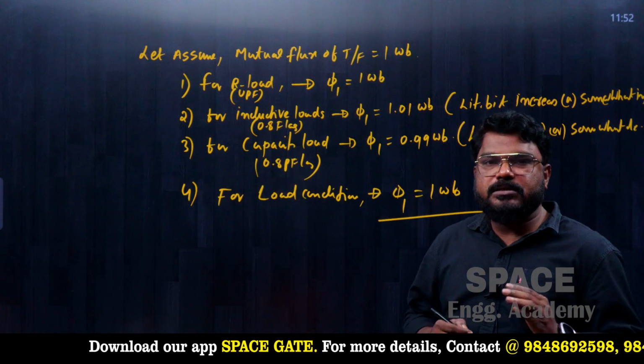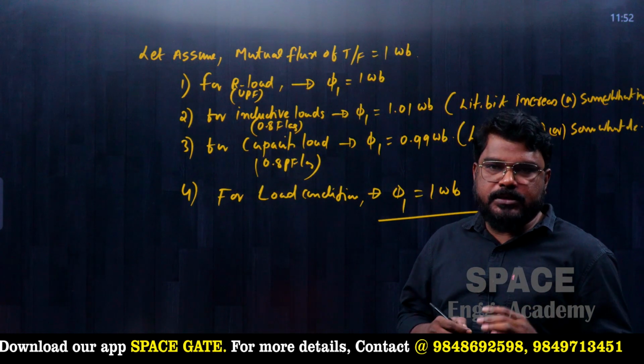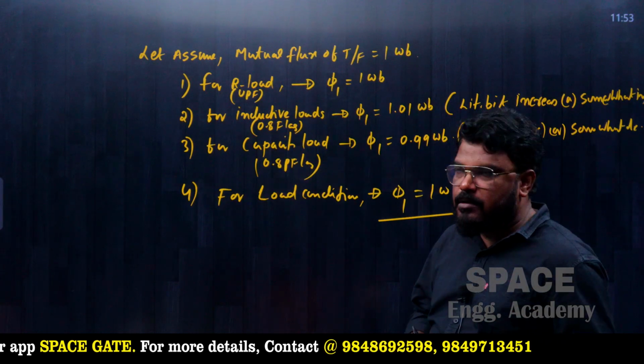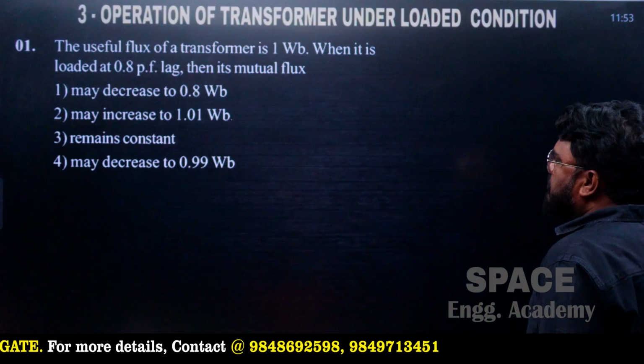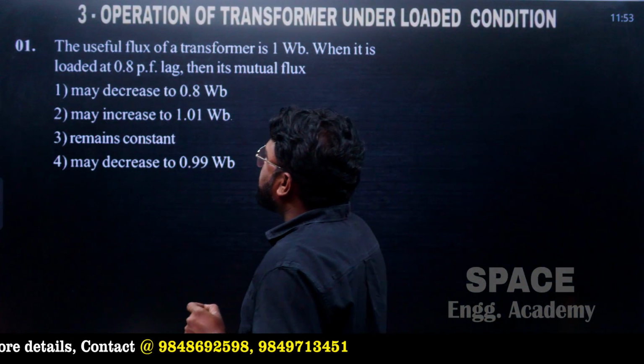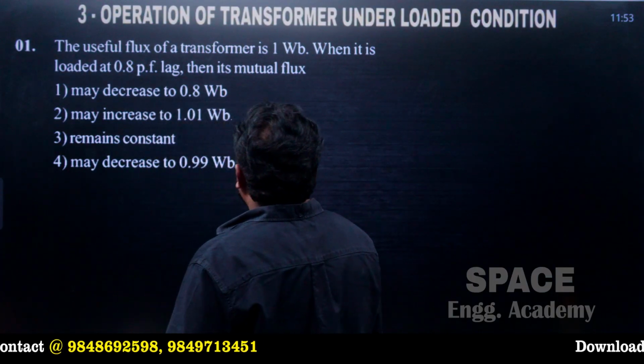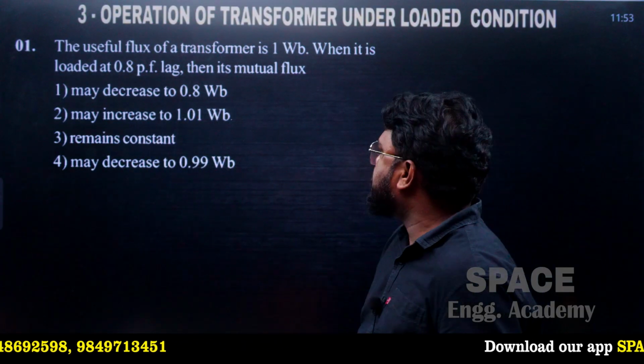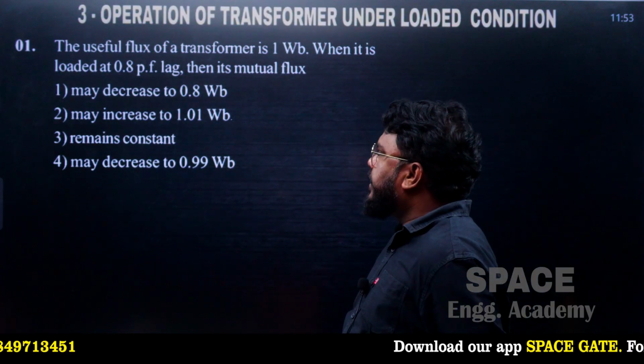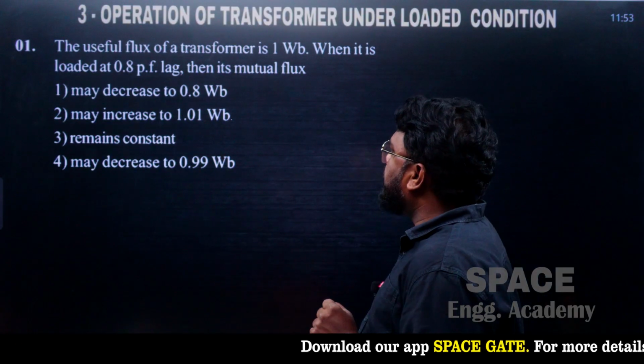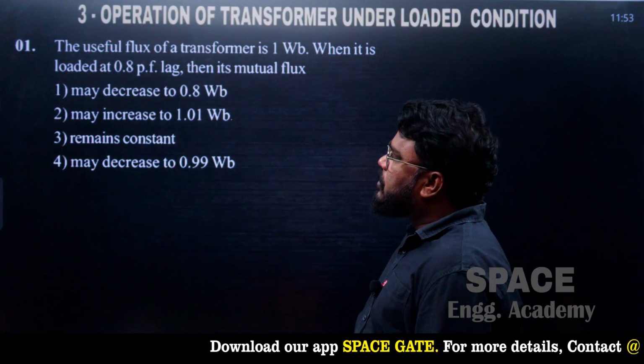So now let us discuss about some practice question based on this topic. Let's start from the question number 1. The question 1 is, the useful flux of the transformer is 1 Weber when it is loaded at 0.8 power factor lagging, then mutual flux.